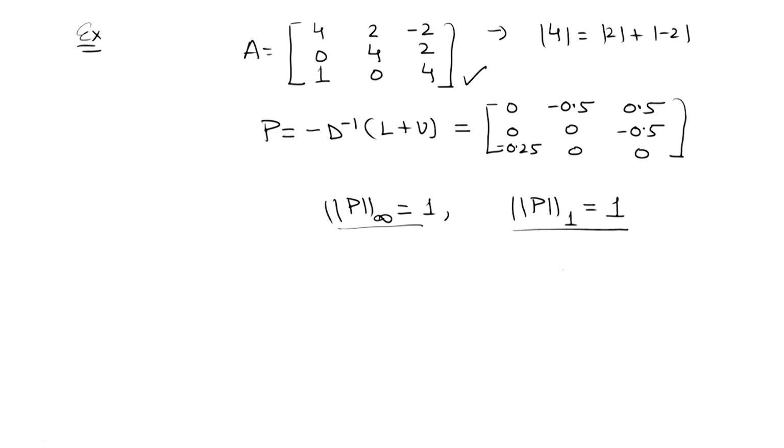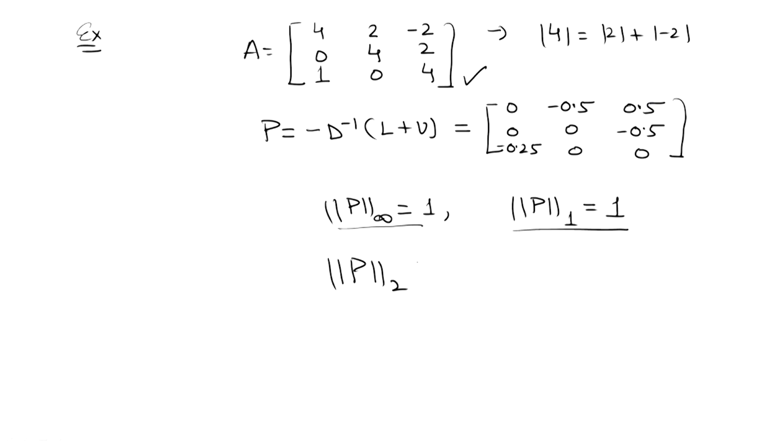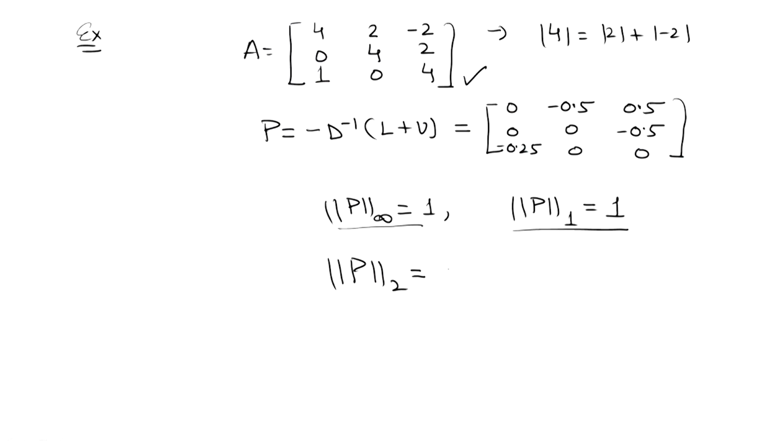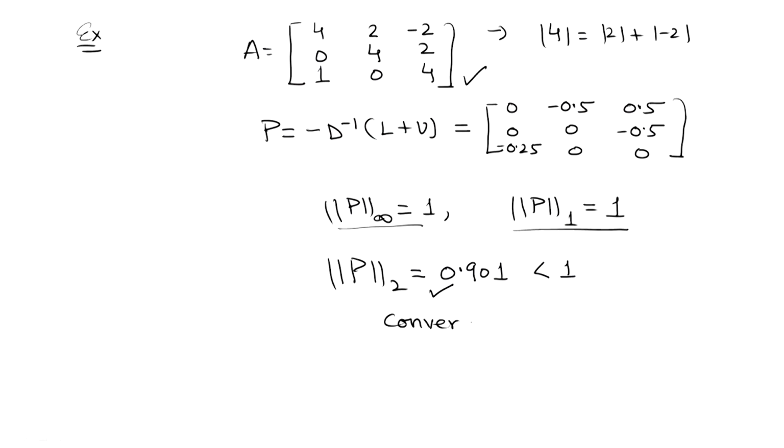So, what other choice is left with us? Calculate this also, because based on the information I have calculated so far, I cannot say anything about the convergence. So, calculate the Frobenius norm, and fortunately it comes out to be 0.901, which is less than 1, and hence since one of the norms is less than 1, convergence is guaranteed. It satisfies the criteria of a sufficient condition.